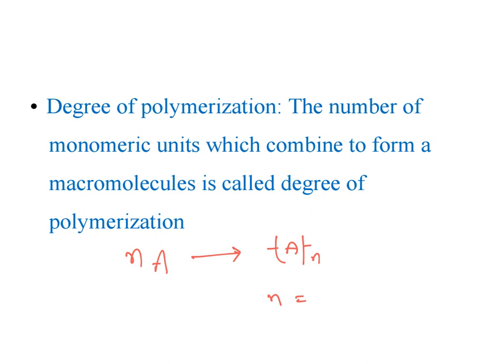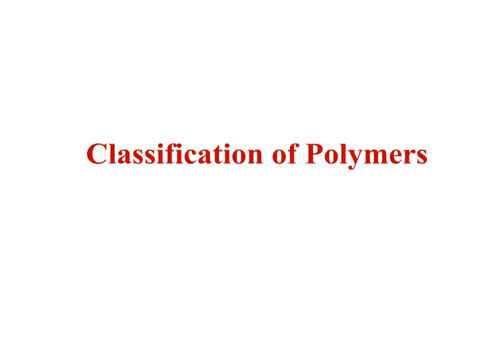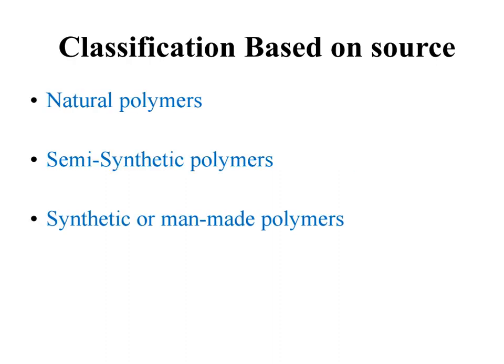Let's move on to classification of polymers. Based on different types, we can classify polymers into different classes. Let's start with the first one: classification based on source. Based on the polymer source, polymers can be classified into three types. The first one is natural polymers, semi-synthetic polymers, and synthetic or man-made polymers.